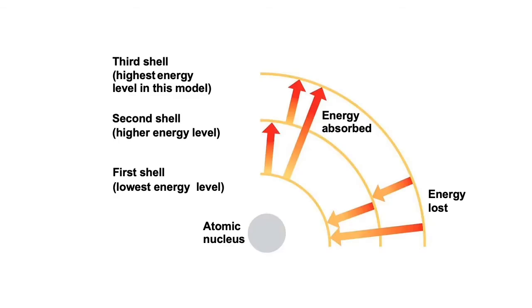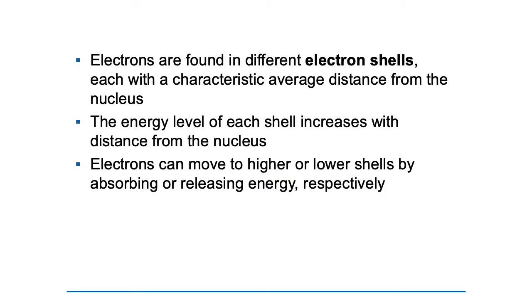Electrons can absorb energy from outside of the atom. When an electron absorbs energy, it can bounce up to a different electron energy level or a different shell. After a little while, that electron will release that energy again, and it will bounce back down to the lowest shell that it can occupy. Electrons move between shells depending on how much potential energy they have at a given time, but they don't stop halfway between shells. It's either in the first shell or the second shell or the third shell, but it's not at shell like 1.5. This just says what I just said.